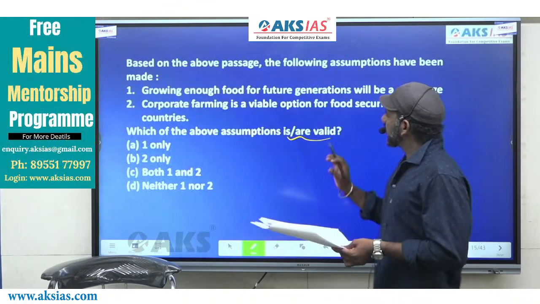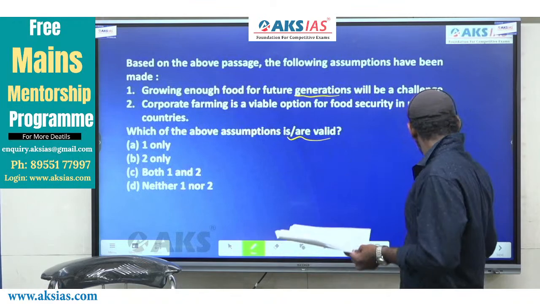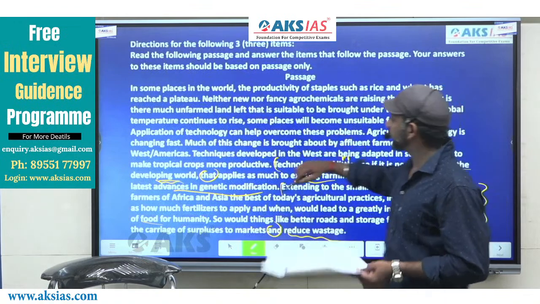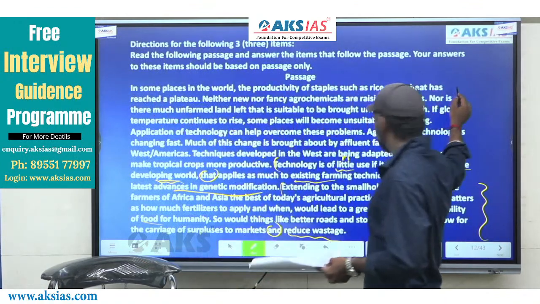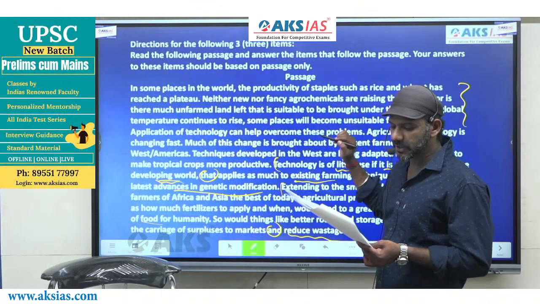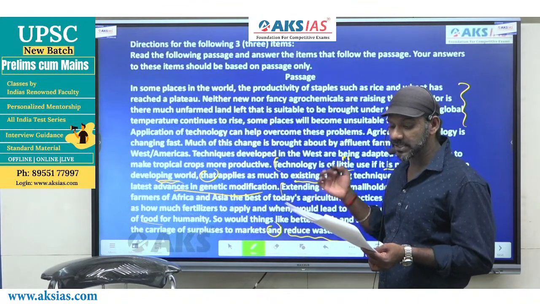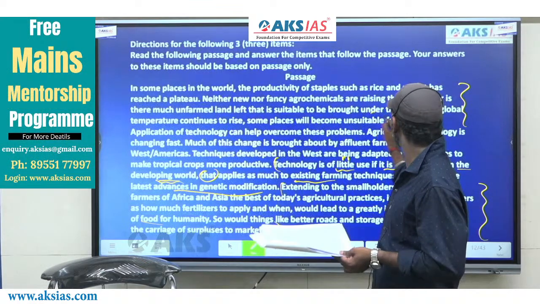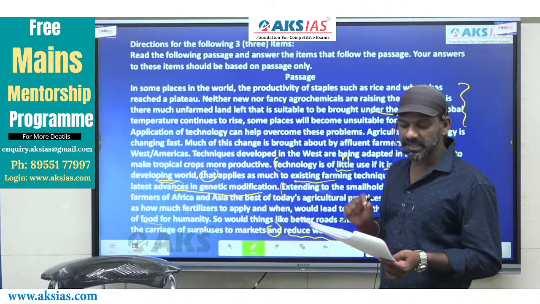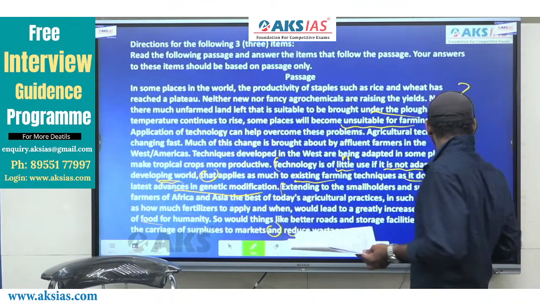Come to 1. Growing enough food for future generation will be a challenge. That means it may not be that easy actually. It's a challenge. Come to the first part again, the part that we have read earlier. It says, neither new strains nor fancy agrochemicals are raised in the yields, nor is there much unfarmed land left that is suitable to be brought under the plow. If global temperature continues to rise, some places will become unsuitable for farming. Come to this.